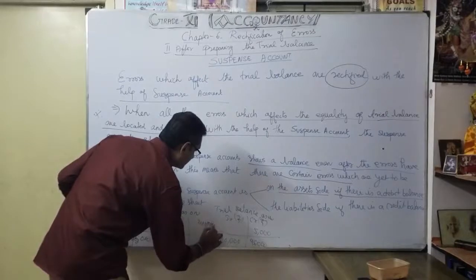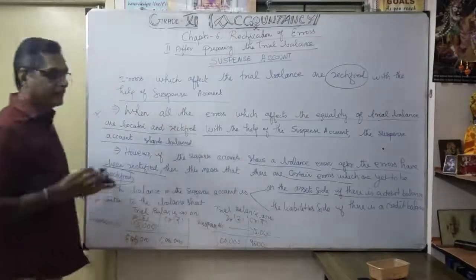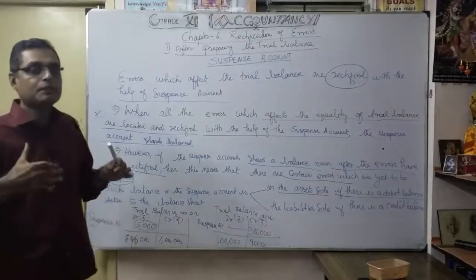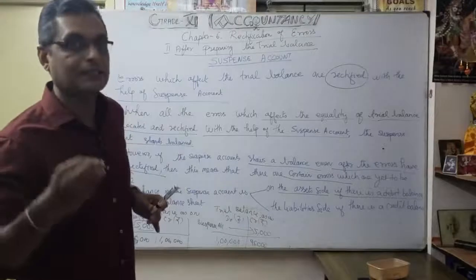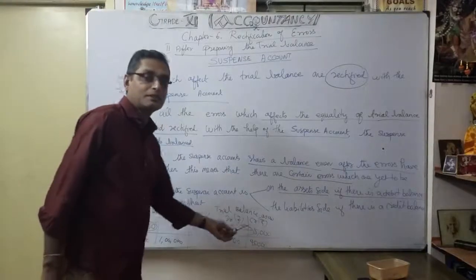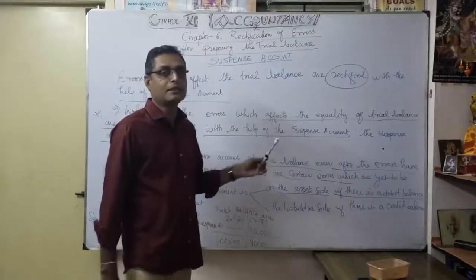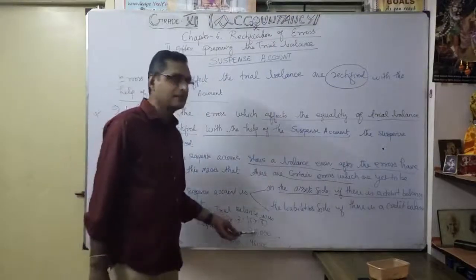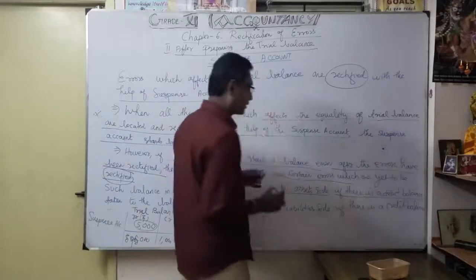The suspense account is now on the credit side. After locating errors, some error is still not located or identified, so I show the trial balance difference as a suspense account of 5,000 after rectification of everything. If the suspense account comes on the credit side, I show it on the liability side. You understood? That is the meaning here.